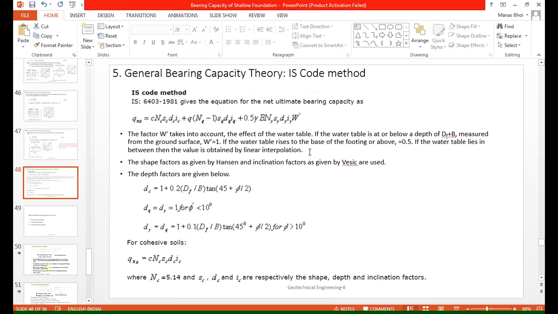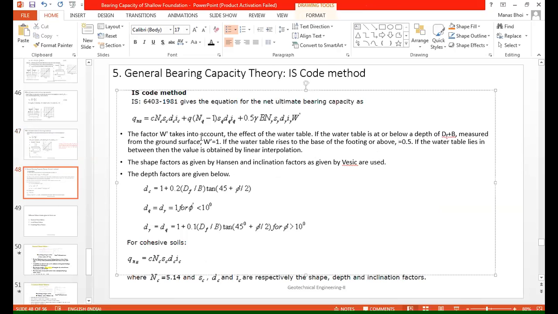But if the water table rises to the base of the footing or above, in that case the W dash value will be 0.5.